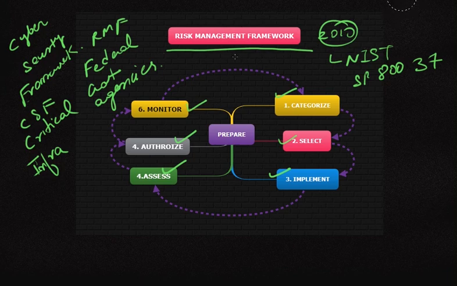Now we will discuss these levels one by one. These are the 6 cyclical levels: categorize, select, implement, assess, authorize, and monitor. So we will discuss each of these controls one by one.